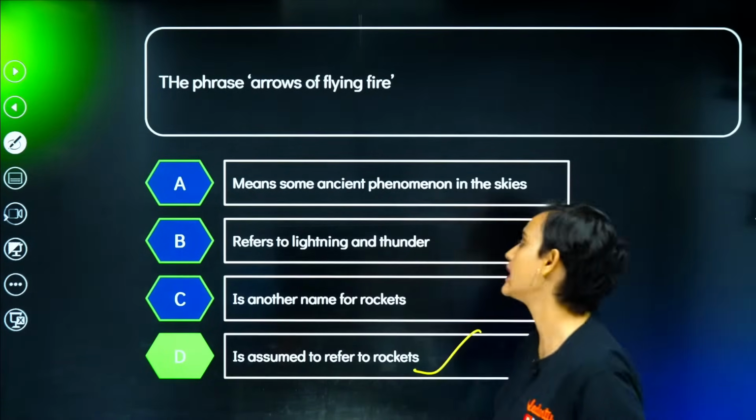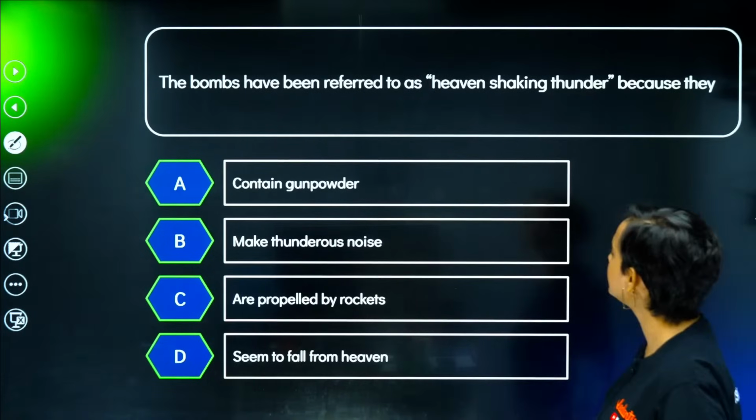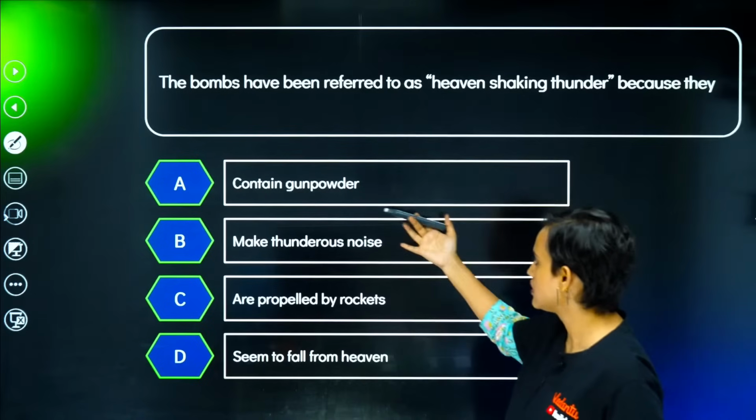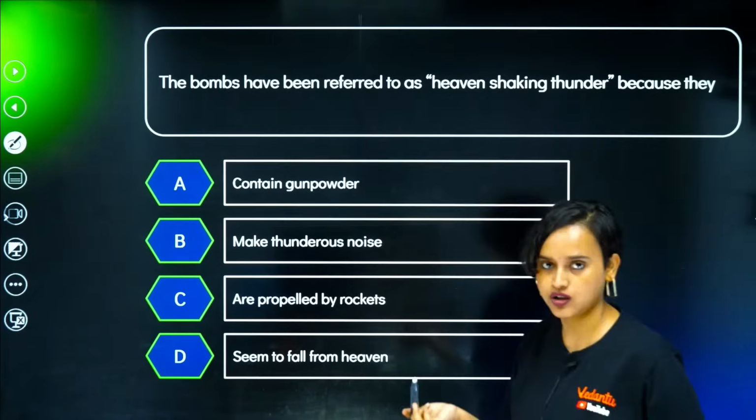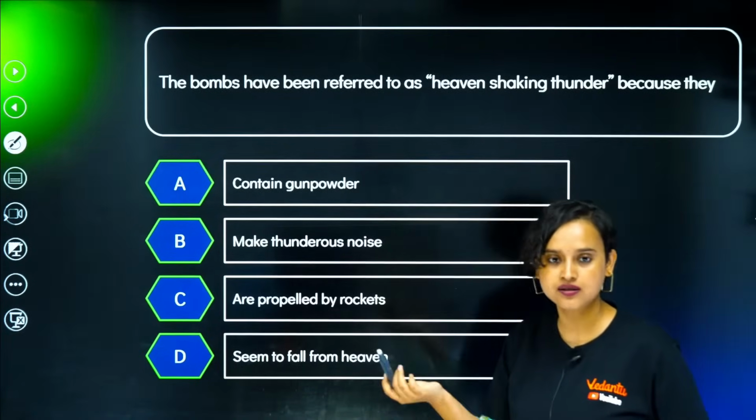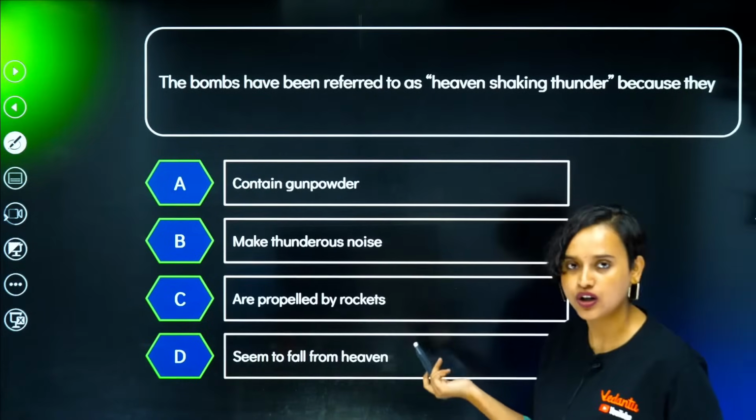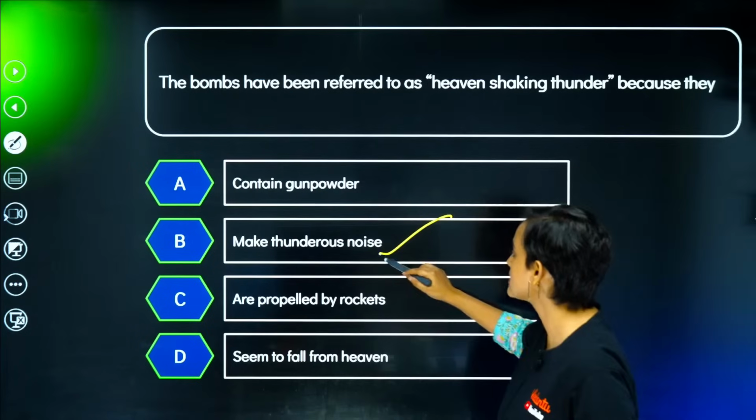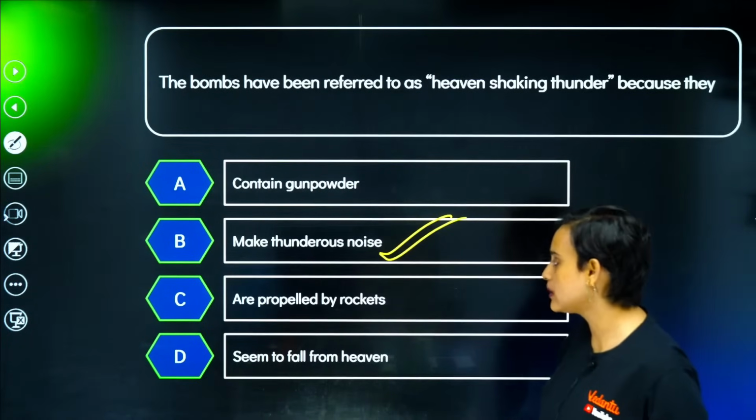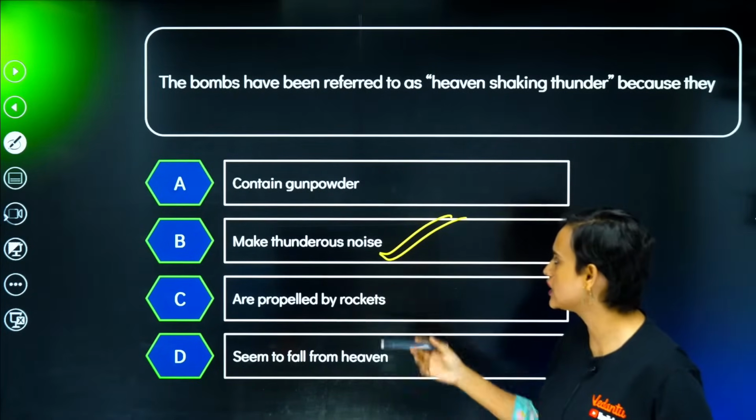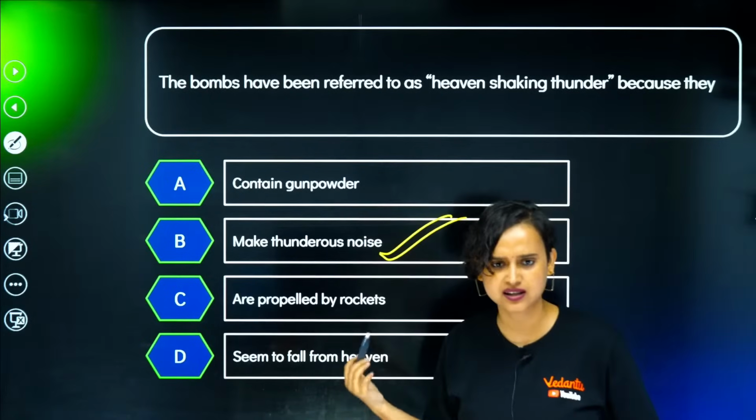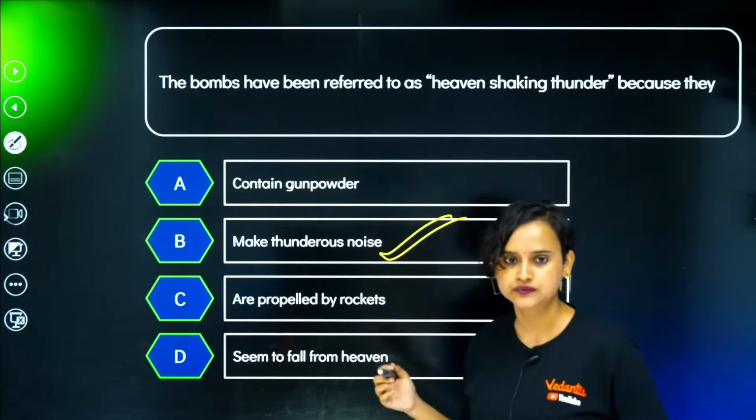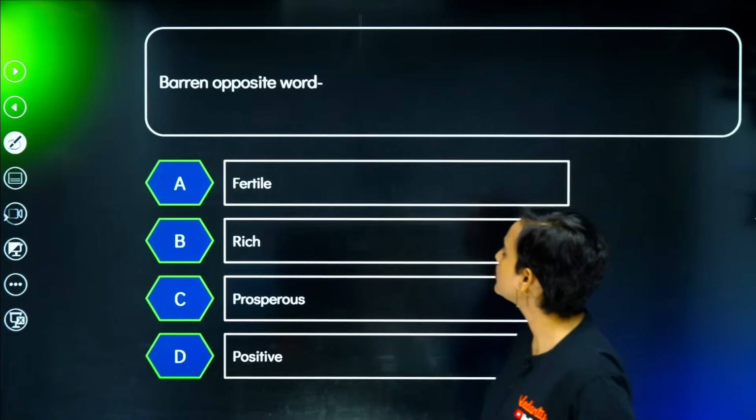Yes, absolutely right. Okay. The bombs have been referred to as the heaven-shaking thunder because they contain gunpowder. So what? If it contains gunpowder, so what, right? Make thunderous noise. Yes, that makes sense. Are propelled by rockets? No. Seem to fall from heaven? Definitely no. Make thunderous noise. I think that is the correct answer, right? Yes? Okay. All right. Chalo, moving on from here.